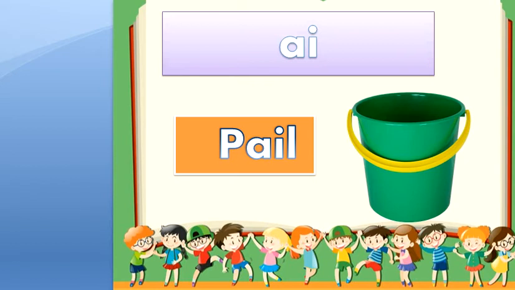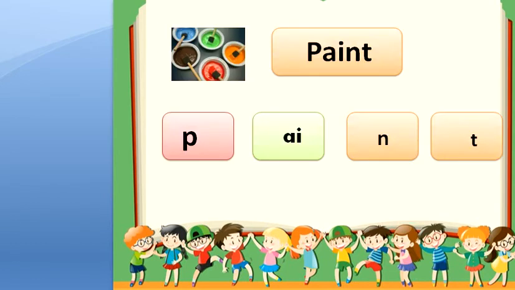P-A-L will be pale. Now let's try to just spell this one. P-A-N-T. Can you spell it for me? Good work. It will be paint.